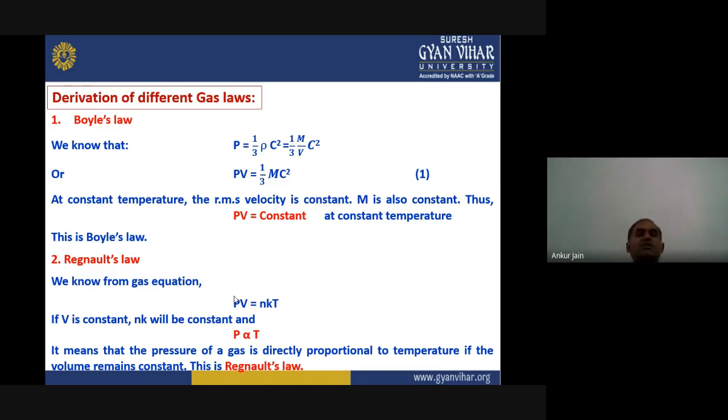So we can write this equation in the form P is directly proportional to temperature. It means the pressure of the gas is directly proportional to temperature if the volume remains constant, and this is known as Gay-Lussac's law.